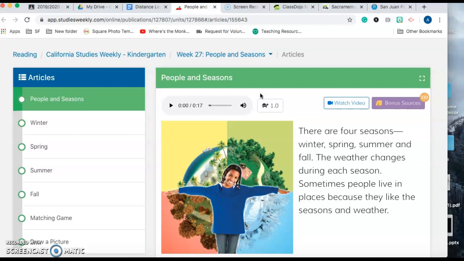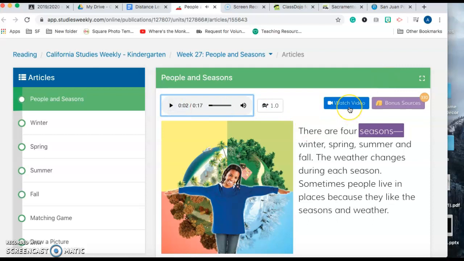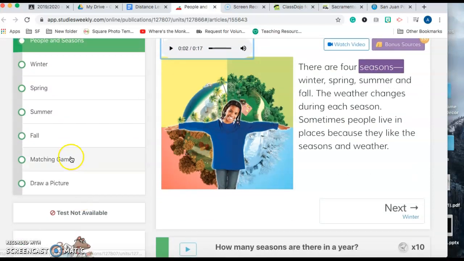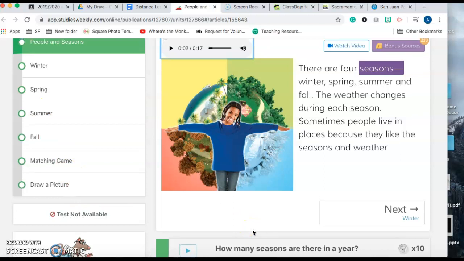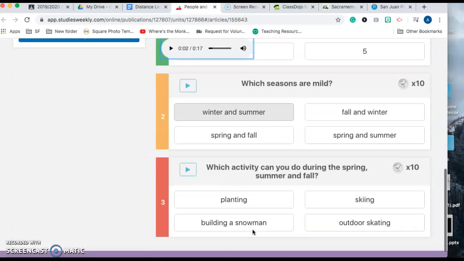Now, I'm going to tell you that you could have your student read with this. There are 4 seasons. Or you could read it to them. There's videos included on some pages. After you finish one page, you can go to the next page over here. After you're done going through the pages, you could do matching games over here. And there's more things to explore at the bottom.